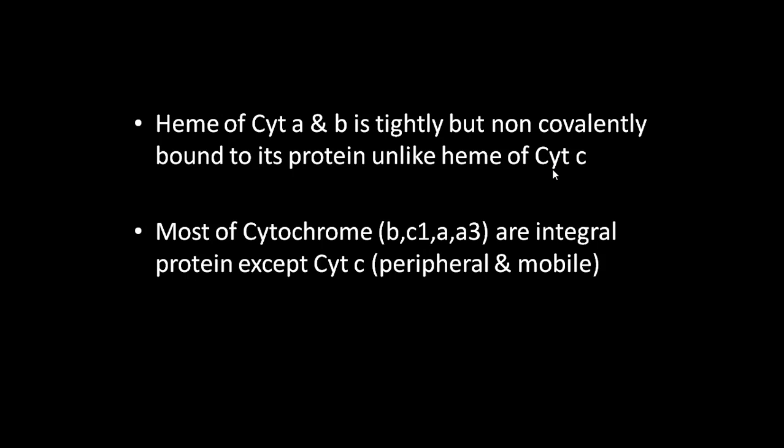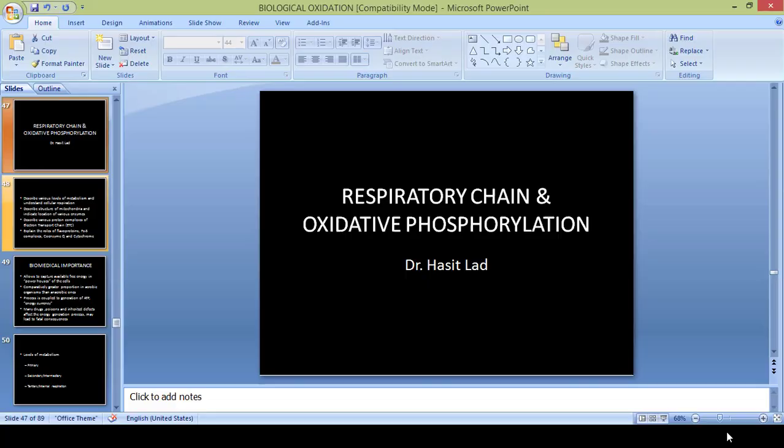What is the basic role of this electron transport chain, how it is linked to ATP formation, and what the various structural proteins of this electron transport chain are, like flavoproteins, cytochromes, iron sulfur proteins, etc. So with this we will end today's lecture.